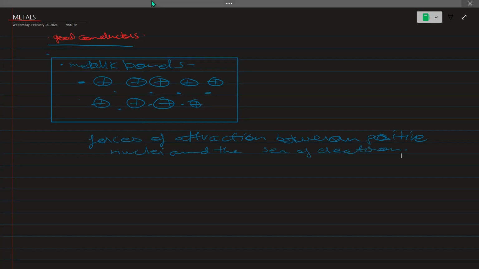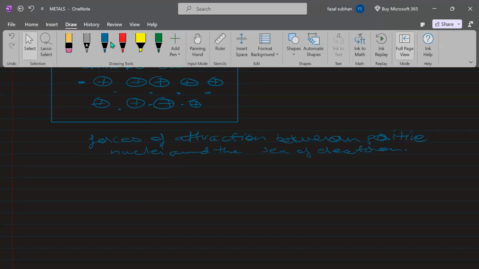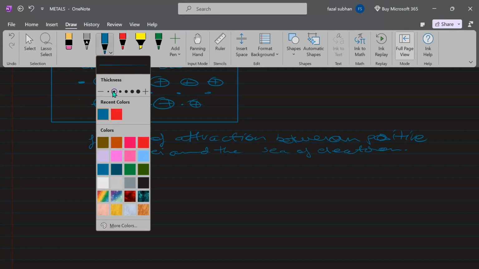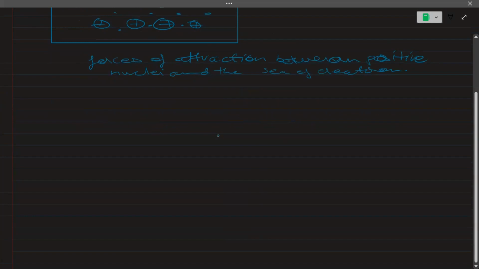In past papers, a question is also asked: what is a metallic bond? For that, you have to define the metallic bond, and this is the answer: it is the forces of attraction between positive nuclei and the sea of electrons.